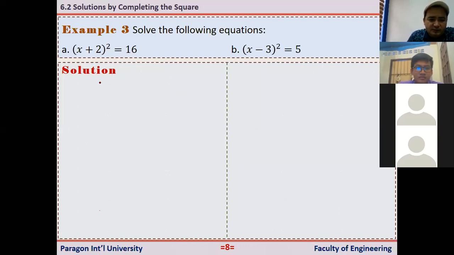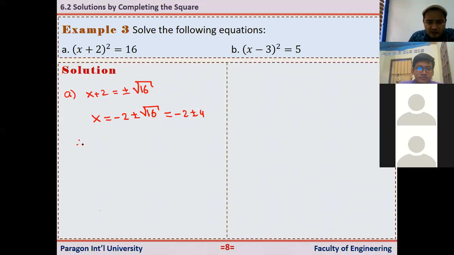So to do this one, the first step is, question A, that x + 2 is equal to plus or minus the square root of 16. Just take 2 to the left hand side, then x will be equal to -2 plus or minus the square root of 16. Or I can just evaluate this. We know the square root of 16 is 4. So -2 plus or minus 4. Now I can write the solution. x is equal to, if it is plus, -2 + 4, which is 2. Or x equals, if it is minus, -2 - 4, that's equal to -6.